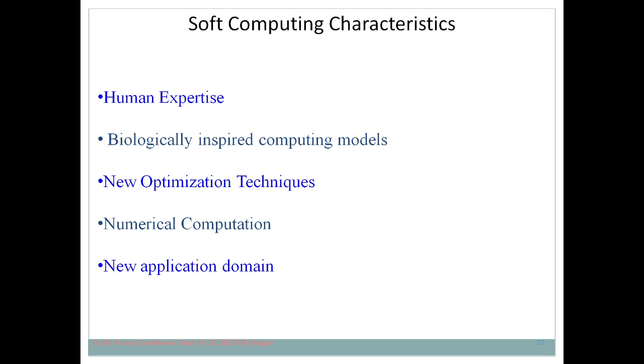If it is not the same, then you go for backward propagation, where we modify the weight values. The value of a weight should vary between 0 and 1. So in that sense we are saying that it is numerical computation based, meaning computation is involved in soft computing, especially in artificial neural networks.